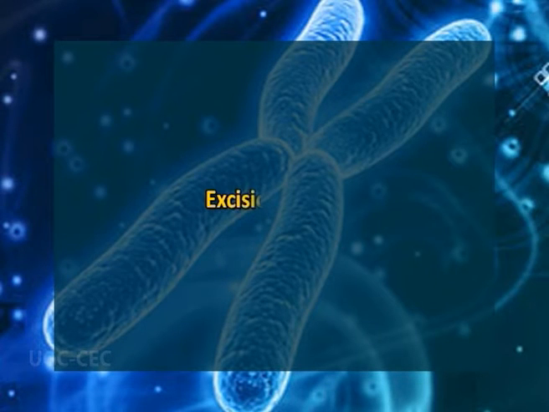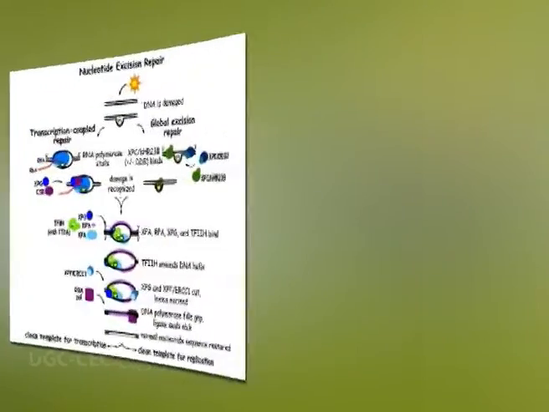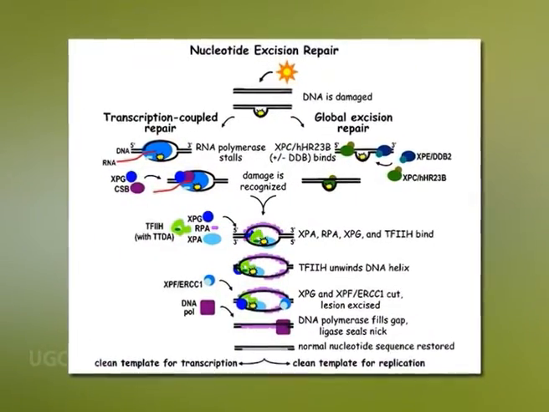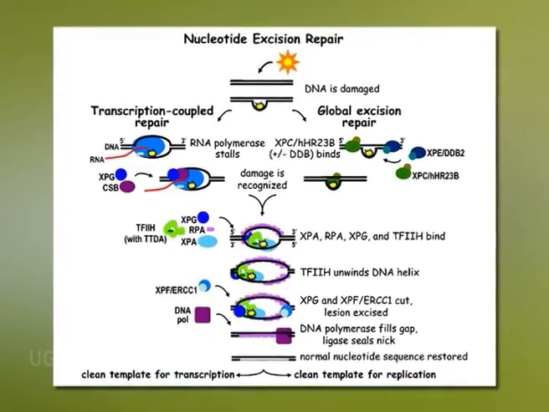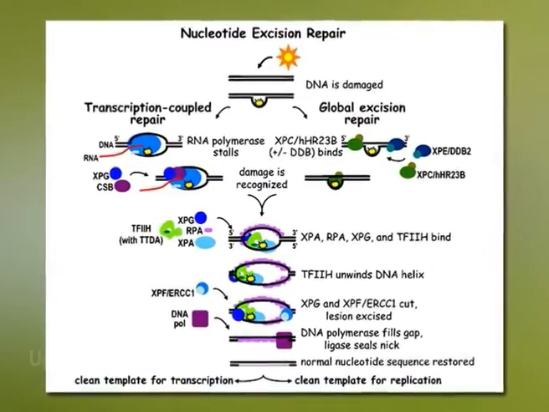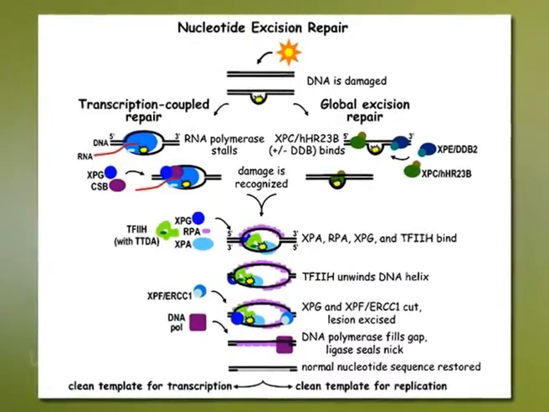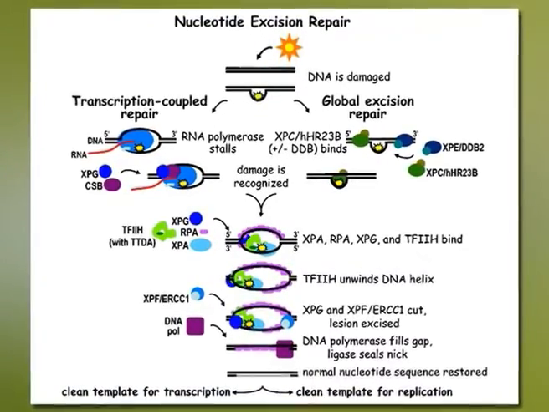Second one is the DNA excision repair system. DNA excision repair is the most common type of DNA repair mechanism. This type of repair mechanism is used to heal many types of damage, including pyrimidine dimers. The process starts with the recognition of nucleotides by the enzyme, which marks them for repair.